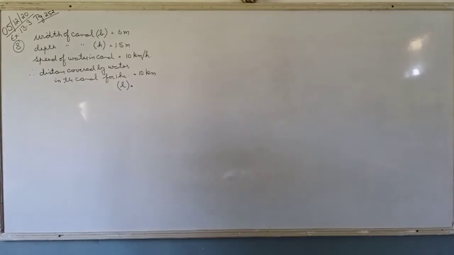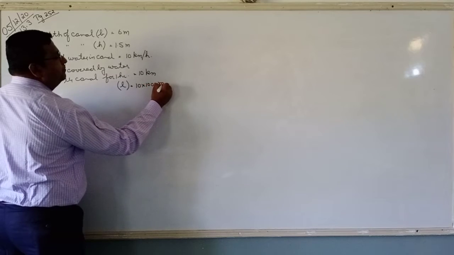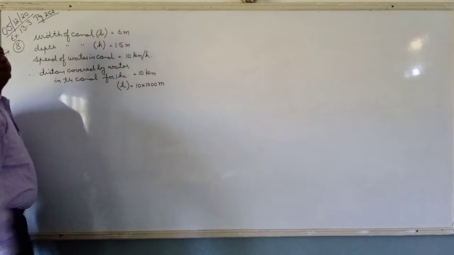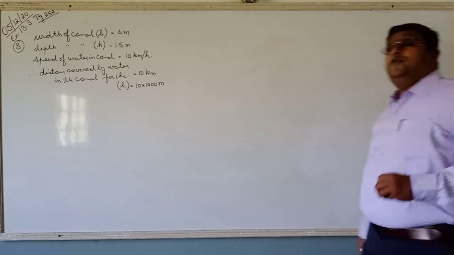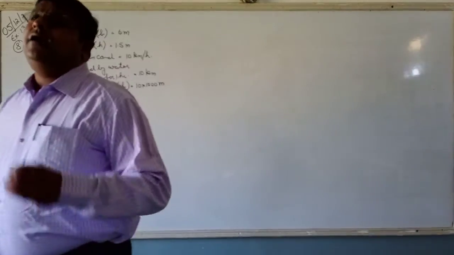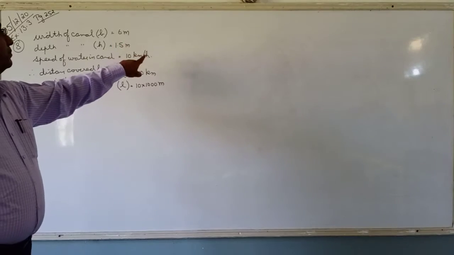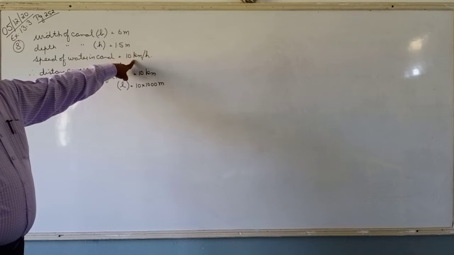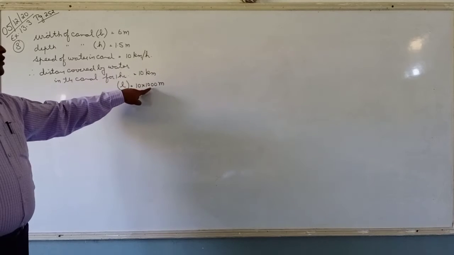And we know this distance will be the length of water in the canal for how much time? 1 hour. 10 into 1000 meters. Meter and meter, right? This is the most important part. What do you mean by the rate of flow of water? What do you mean by the speed of water? The speed of water will give you the length of water in the canal for that respective time. In this case, the time is 1 hour. So per hour, the water is covering a distance of 10 kilometers. So that means the length of water in the canal for 1 hour is how much?